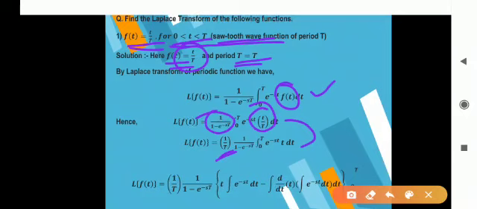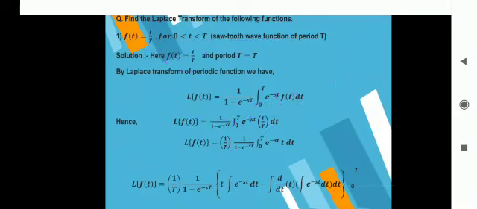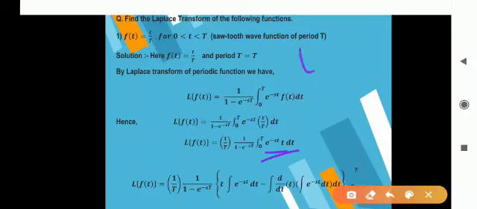Now we have to apply here the integration by parts result. Why? Because here the integrand is a product of two functions of t. One is t, that is algebraic, and the second one is e raised to minus st, that is exponential.